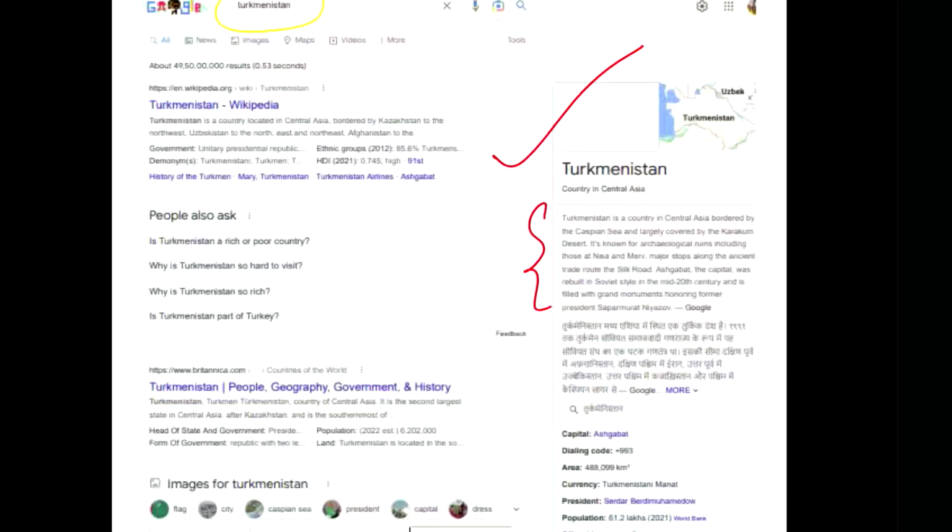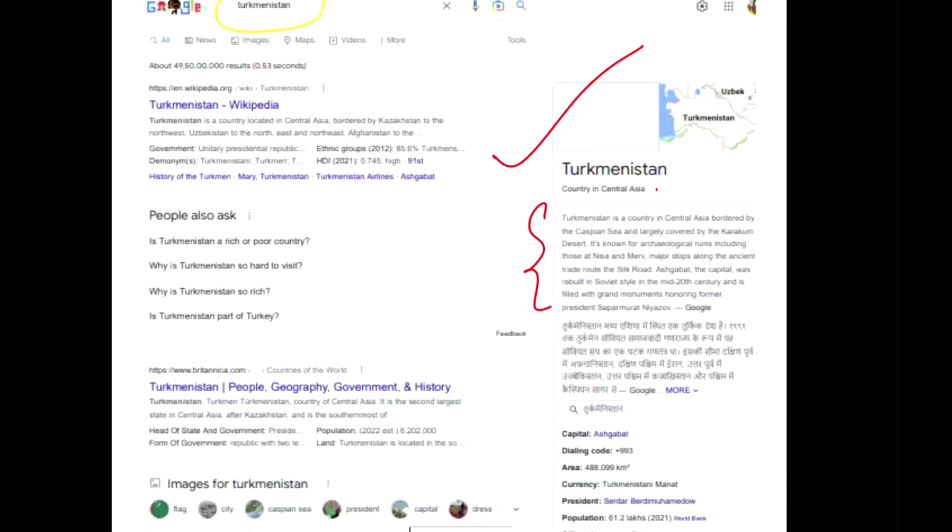So notes कैसे बनाना है? This is important right here. So everyone will pay attention because I'm going to tell you something interesting after this. So how will you make notes? You will look at this part in the Google, okay, and you will write down any 3 to 5 things which you find important about this Turkmenistan.